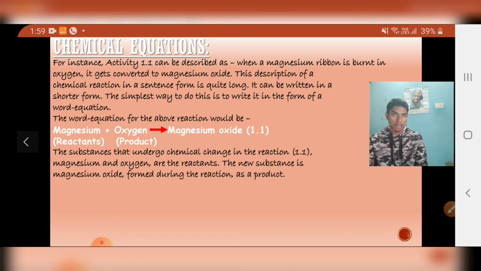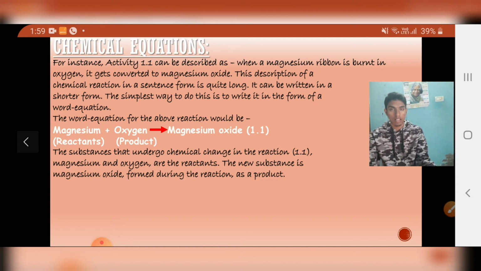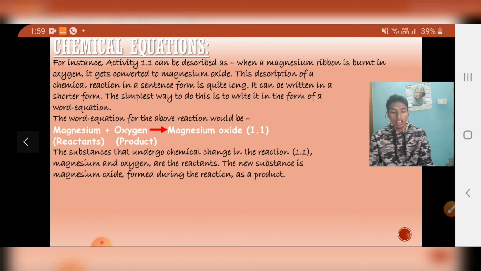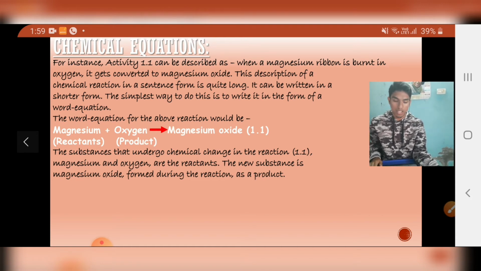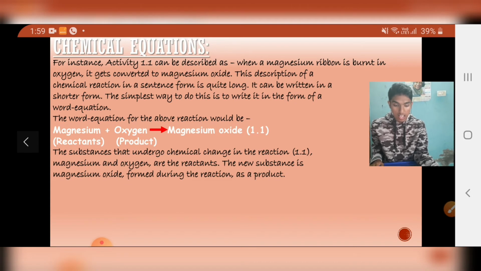What is that shorter form? The shorter form is the chemical equation. Before learning how to write the chemical equation, we will see the word equation of this chemical reaction. So this is the word equation of the above reaction.